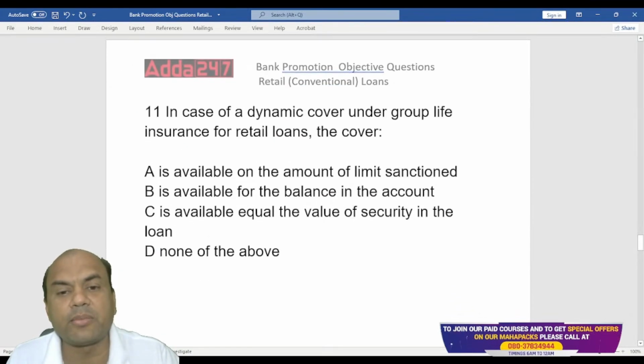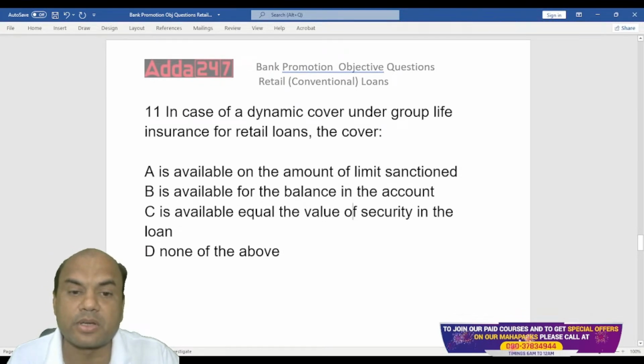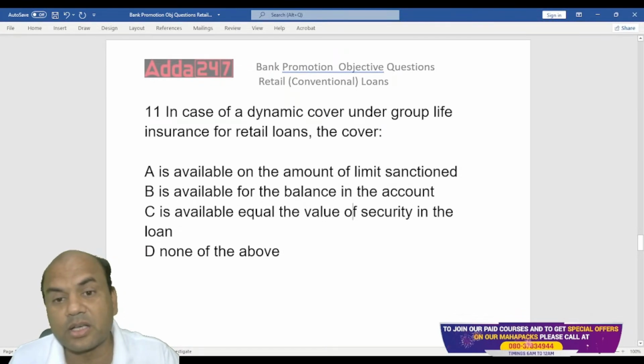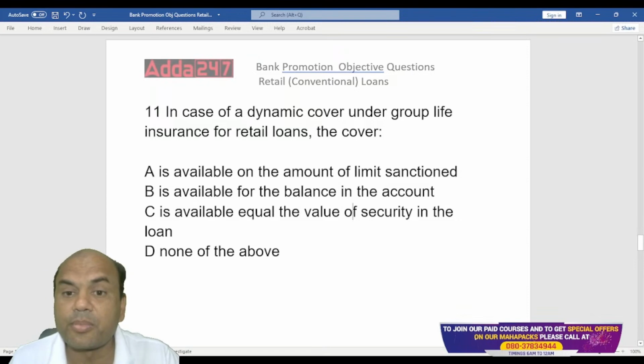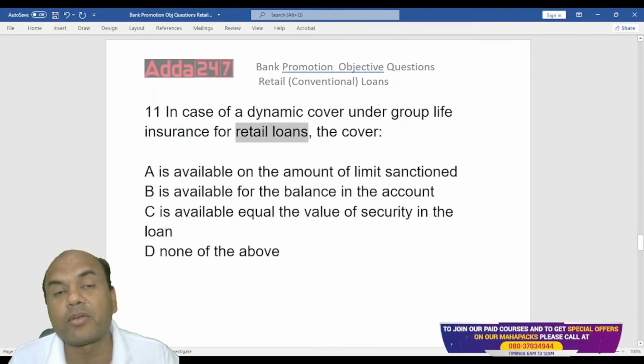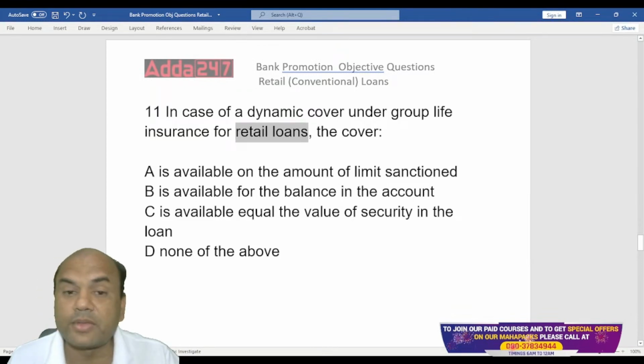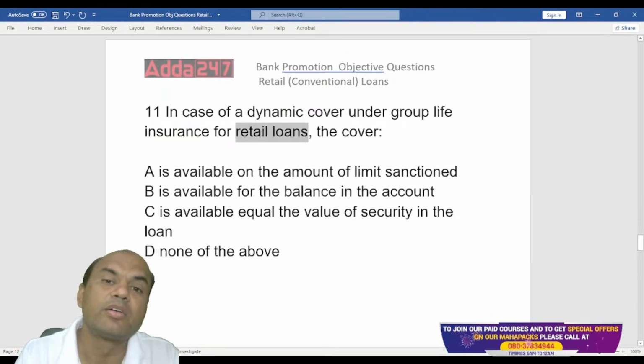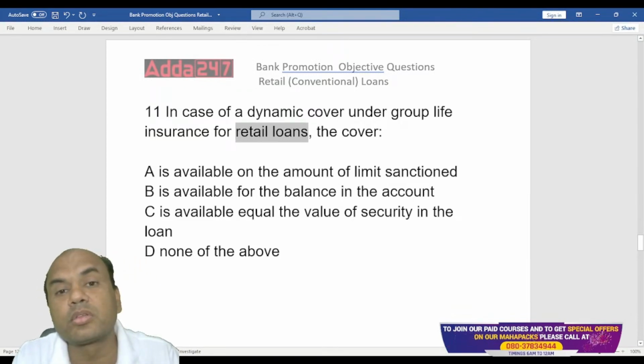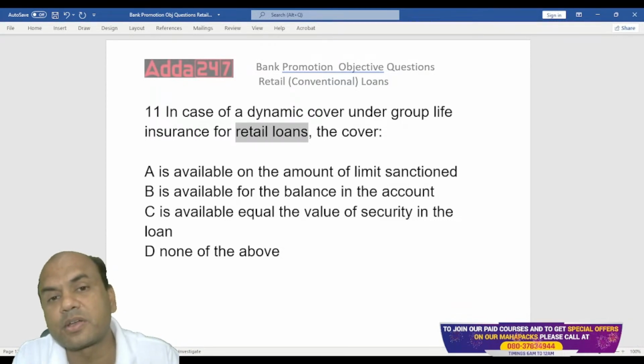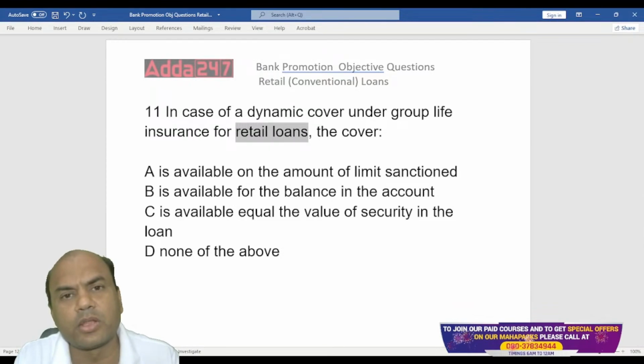In case of dynamic cover under the group life insurance for retail loans, what is this? It means I'm covering the loan. We have this in home loans, that home loan insurance. Suppose I have taken a home loan of 20 lakhs.